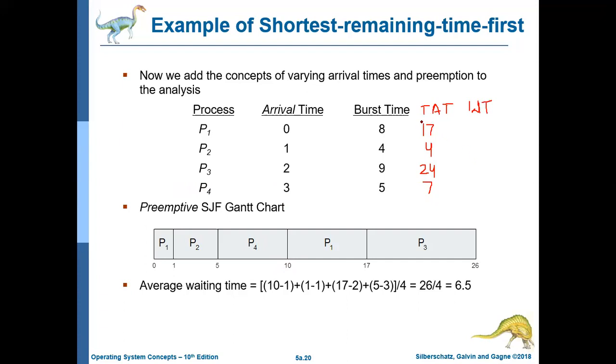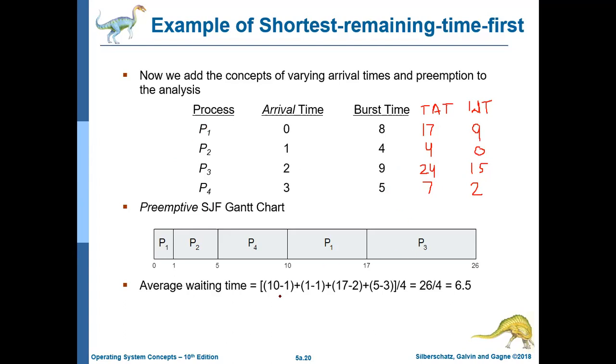Turnaround time minus burst time. 17 minus 8, how much is that? 9. 4 minus 4, 0. 24 minus 9, 15. 7 minus 5, 2. These are the waiting times for the different processes.